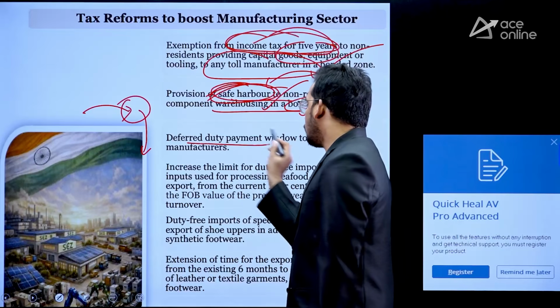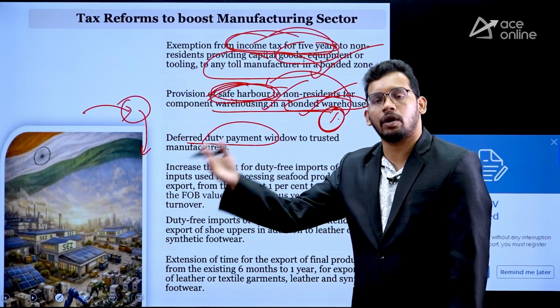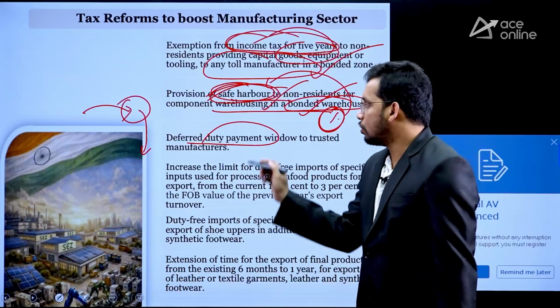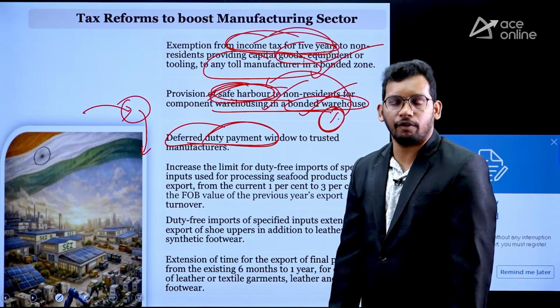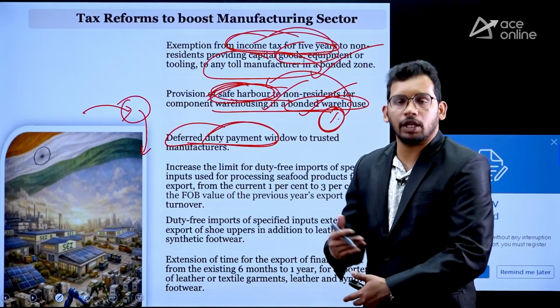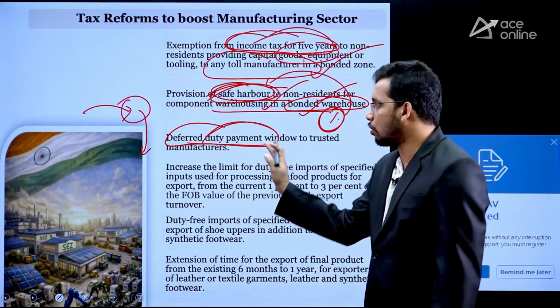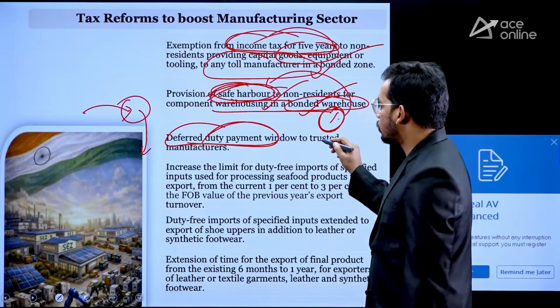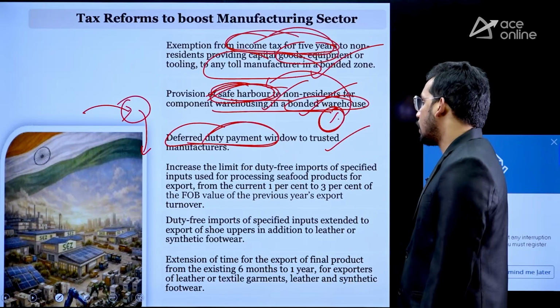Then the duty payment window for trusted manufacturers. Those manufacturers who have been doing business in India for long are going to get the duty payment deferred. So immediately they won't be asked to pay the duties. Let's see, once you get into profit, then only we will collect the taxes. So that also has been given to the trusted manufacturers, right?